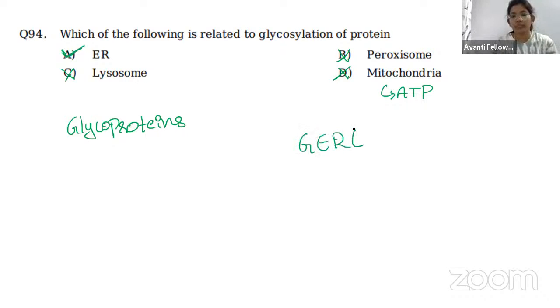GERL, do you know this? GERL, right? So what does it mean? G for Golgi apparatus, ER for the endoplasmic reticulum, and L for lysosome. First, the proteins or the lipids, whatever it is, start to form in the Golgi complex, and then they move to the endoplasmic reticulum. Even the protein which starts producing in the Golgi complex is then packed in the endoplasmic reticulum as a glycoprotein. Okay, this is called glycosylation.